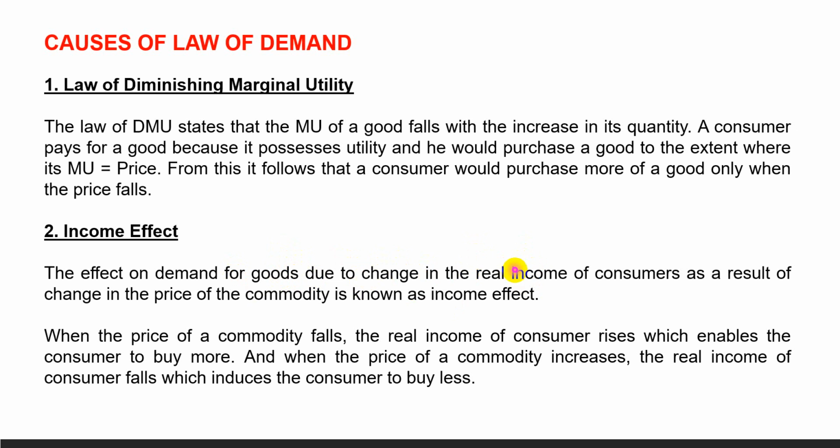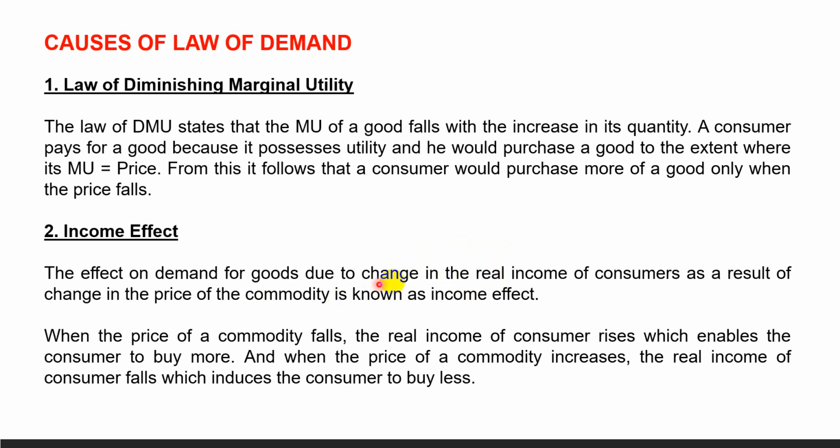There is no change in money income, because the income of the consumer remains constant, but when price decreases, then with the same amount of money we can buy more, and when price rises with the same amount of income we can buy less. So the purchasing power of money income is the real income.